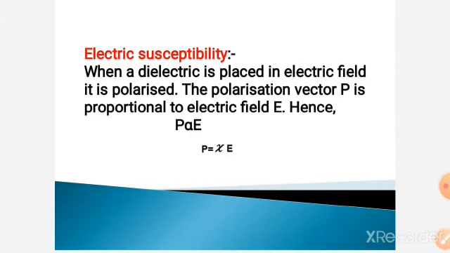Electric susceptibility. When a dielectric is placed in an electric field, what happens? Polarization takes place. So the polarization vector P is proportional to the electric field. The more the electric field, the more the polarization. So P is directly proportional to E. So P is equal to some constant xi into E. This xi is known as electric susceptibility.